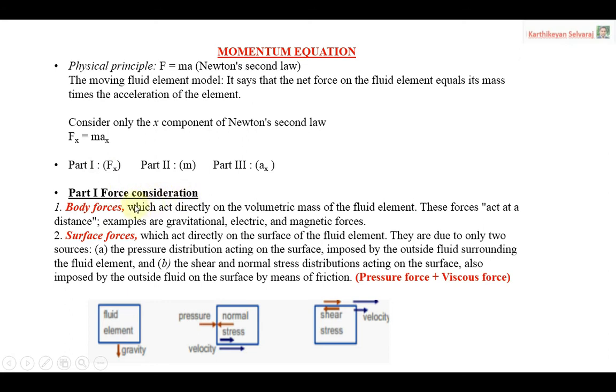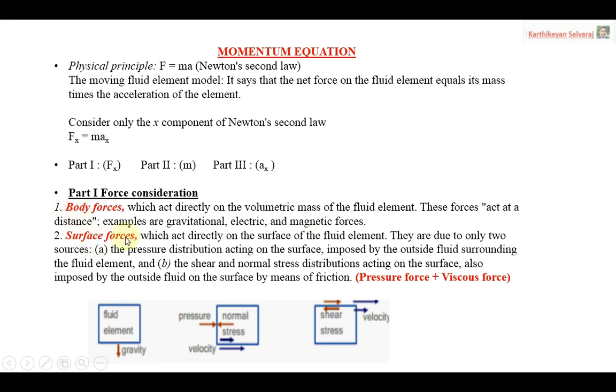So when you are talking about the fluid element moving along with the flow, there are two major types of forces we consider. The first one is body force. Body force is nothing but a force which acts directly on the volumetric mass of the fluid element. These forces act at a distance. Examples of these types of forces: gravitational force, electric force and magnetic force. So these types of forces are called body forces.